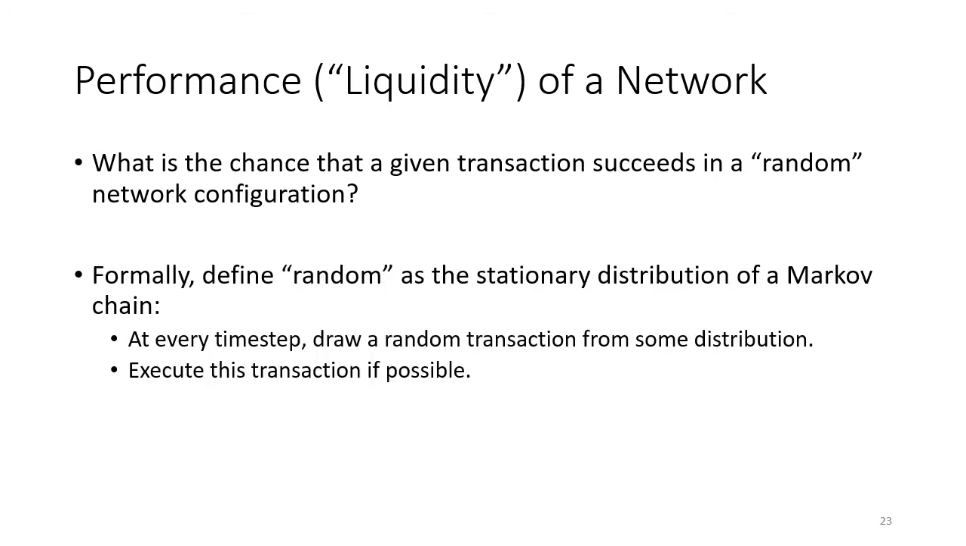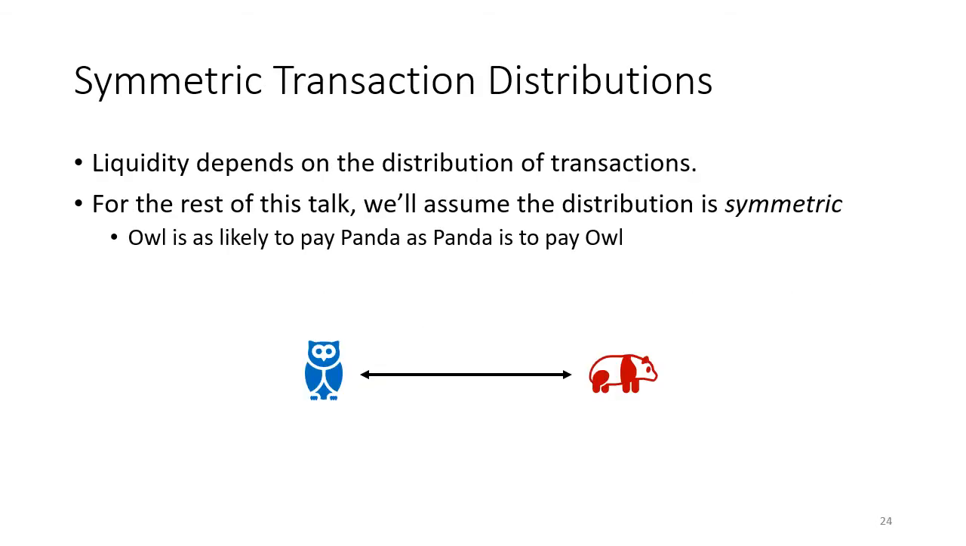Formally, we'll define random as the stationary distribution of a Markov chain, where at every time step we'll draw some random transaction from, say, the real-world distribution of what everyone else is doing, and then we'll execute that transaction if possible. Now, the liquidity of any transaction, of course, depends on that stationary distribution, and that stationary distribution depends on what kind of transactions everyone else is doing. For the rest of this talk, we'll assume that the distribution of what everyone else is doing is symmetric. That is to say, I'm as likely to pay someone else as someone else is to pay me.